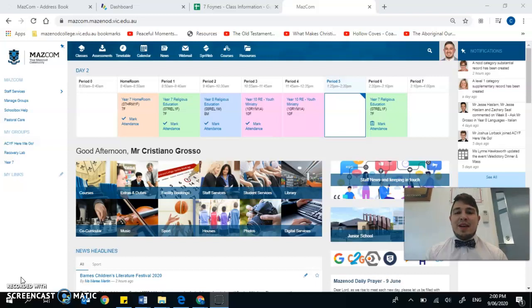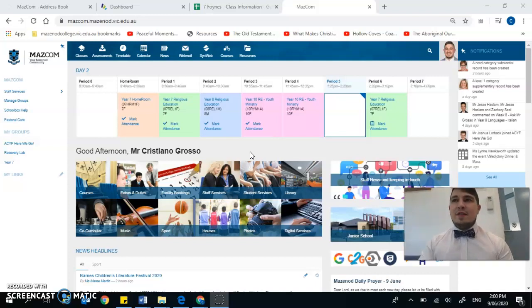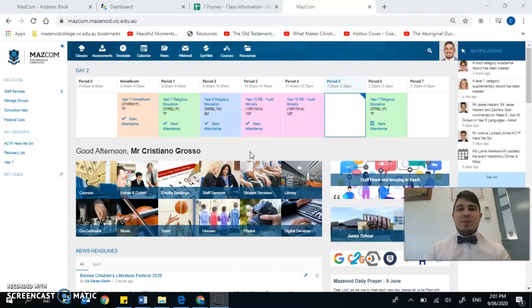But this will be the case for RE, for Year 7, particularly if you are working from home. So I'm just going through what we're doing today. Our period earlier today was to finish the movie Wonder, and you should have finished the questions on the worksheet for Wonder to the best of your ability. For this period 6, we are going to start the assignment on human dignity and on Wonder. So I'm going to take you through the assignment, explain it, and then give you a period to start working on it.